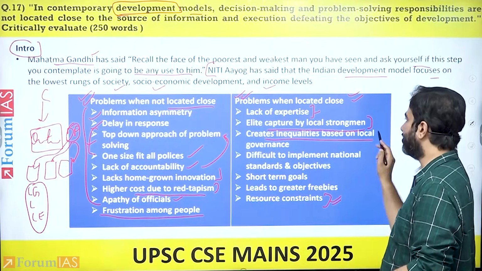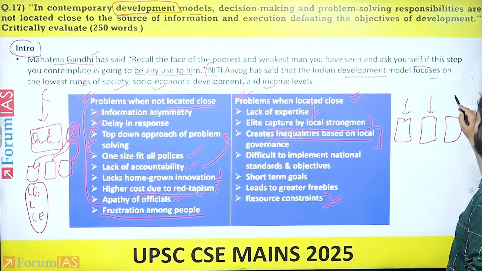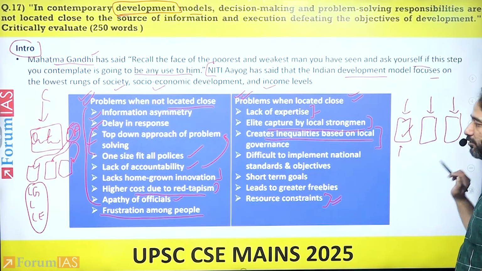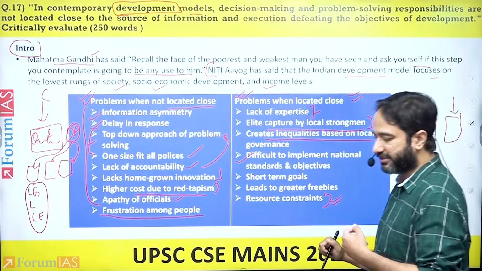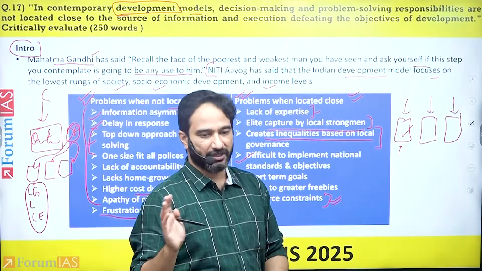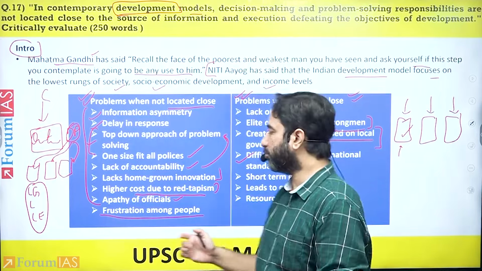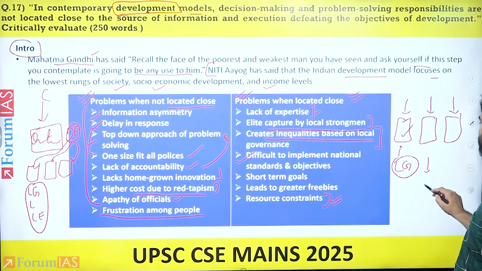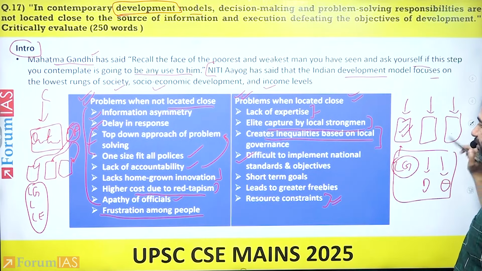It creates inequalities based on local governance. So you might have multiple districts that may undertake a different development plan, and what it would create is that some districts would have developed well, while some may not have. It also becomes difficult to implement national standards and objectives. So let's say if the government of India has launched Har Ghar Nal Yojana, or several schemes that are meant to target the grassroots at the village level, what is going to happen is that if you only allow the local governance to take care of this, there would be different standards and there would be different outcomes. Some areas would develop much better as compared to others.